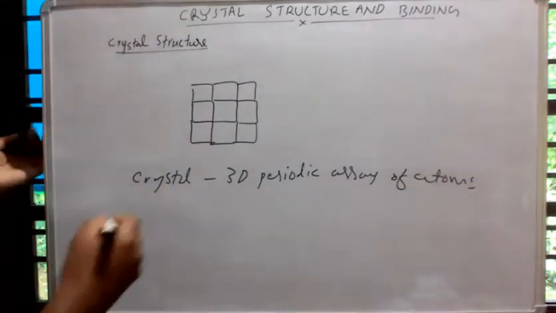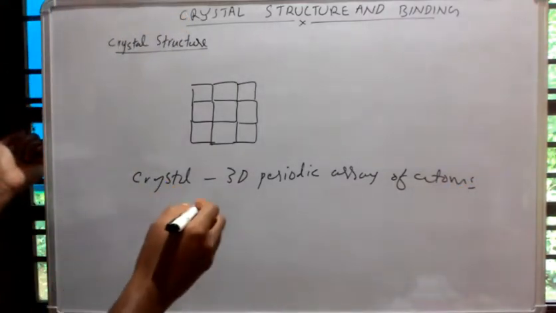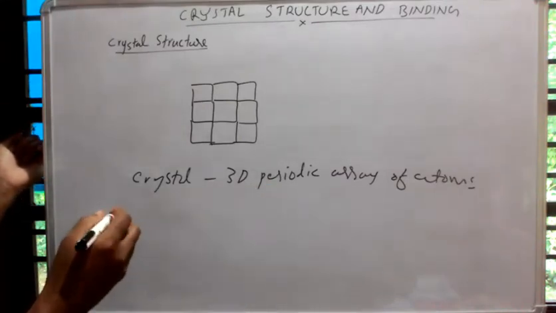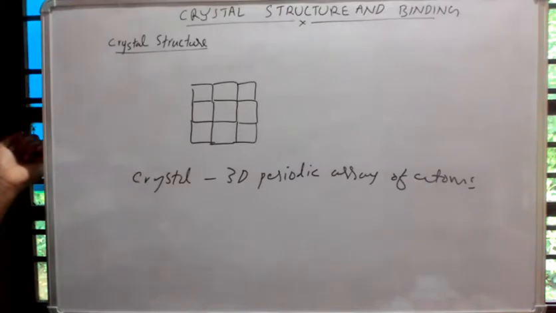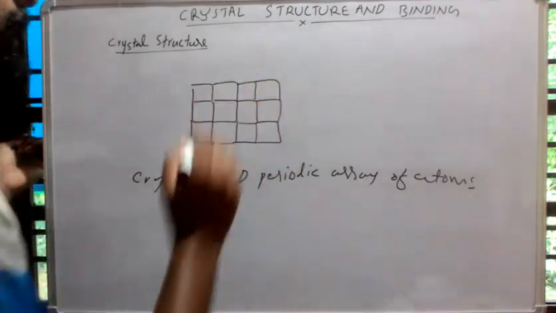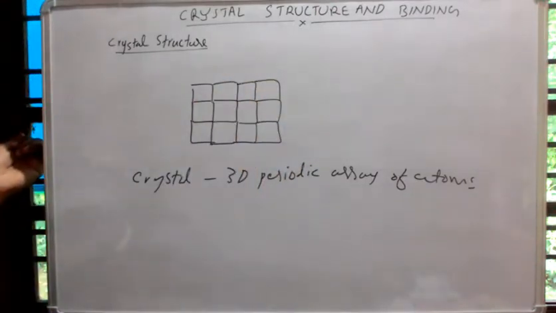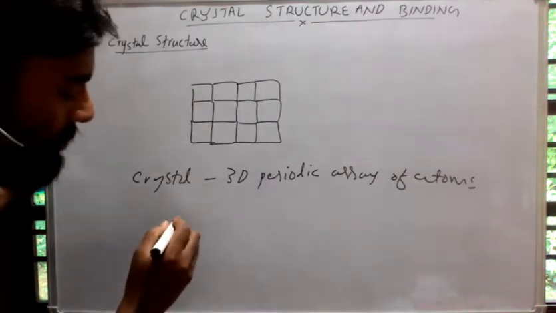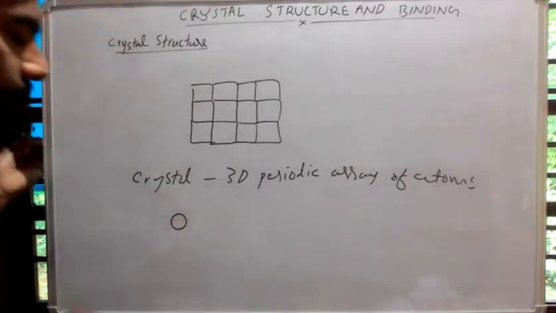An ideal crystal is constructed by a continuous infinite repetition of identical structural units. In the simplest crystal, that identical structural unit is a single atom.